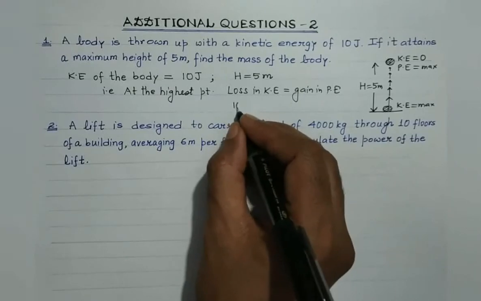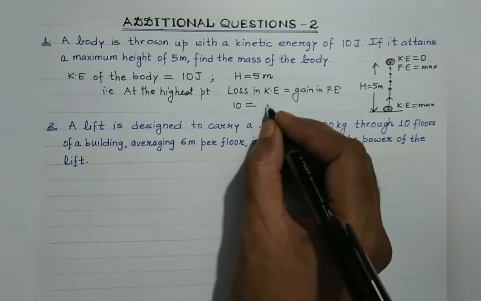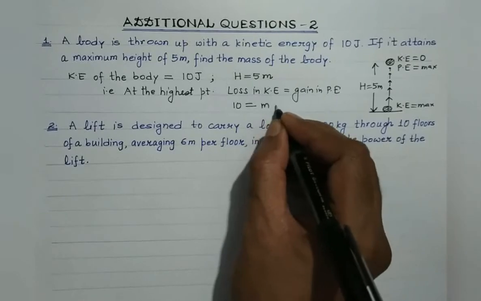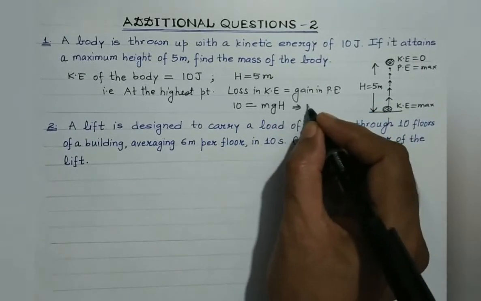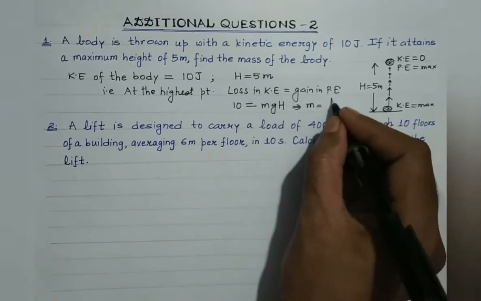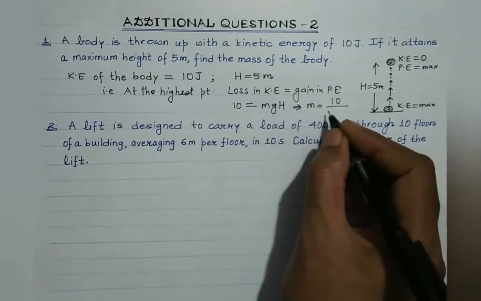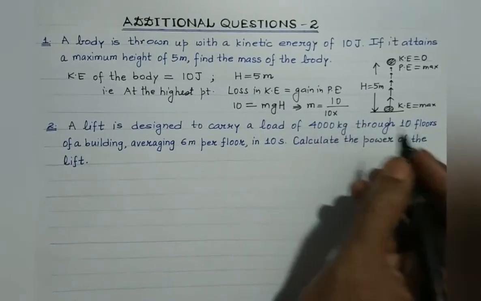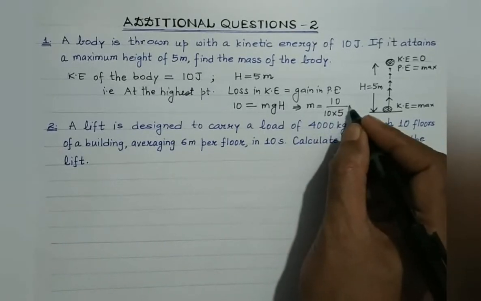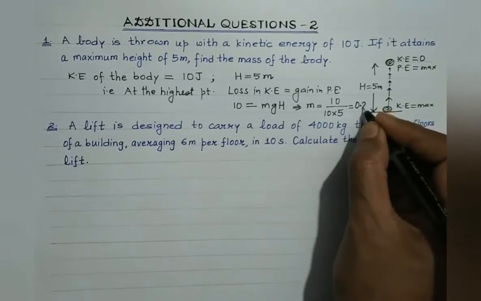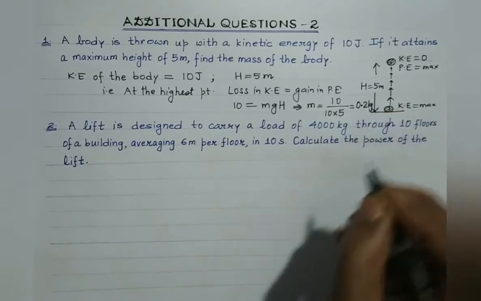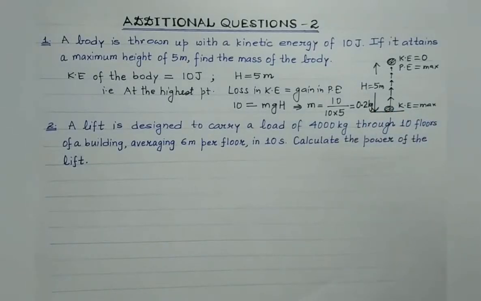That is 10 joule. What is the gain in potential energy? It would be equal to mgh, isn't it? So the mass is to be determined. m is equal to 10 divided by g, let's take the value of small g as 10 only, and height is given to be 5. So it is equal to 1 by 5 kg, that is 0.2 kg. So the mass of the body under consideration is 1 by 5 or 0.2 kg, right?